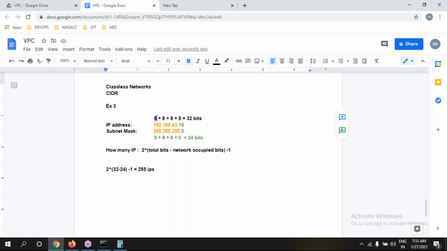Either 1 or 0. That is exactly the binary format which is followed for CIDR, classless inter-domain routing. So not an octet, it is 1s. So instead of 8, it is 8 ones.